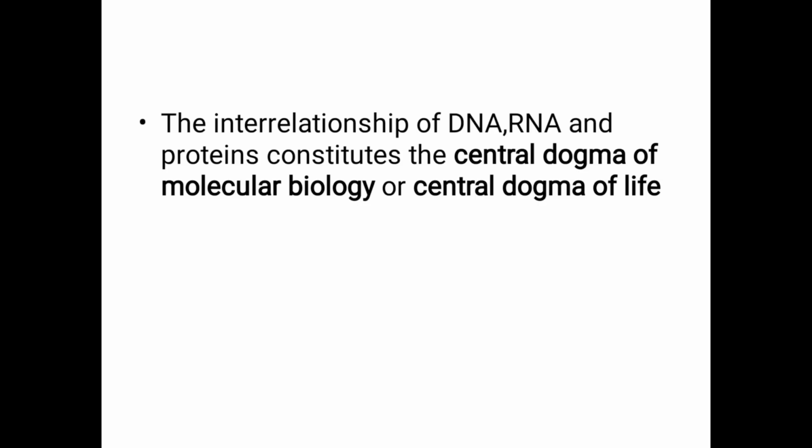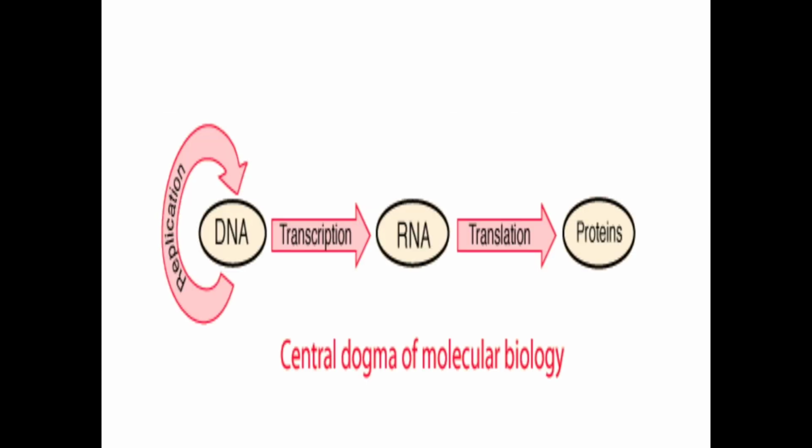This is just to give an idea, an introduction. The interrelationship of DNA, RNA and protein constitutes the central dogma of molecular biology, or central dogma of life. What we are going to tell here is the importance of these nucleic acids or nucleotides.